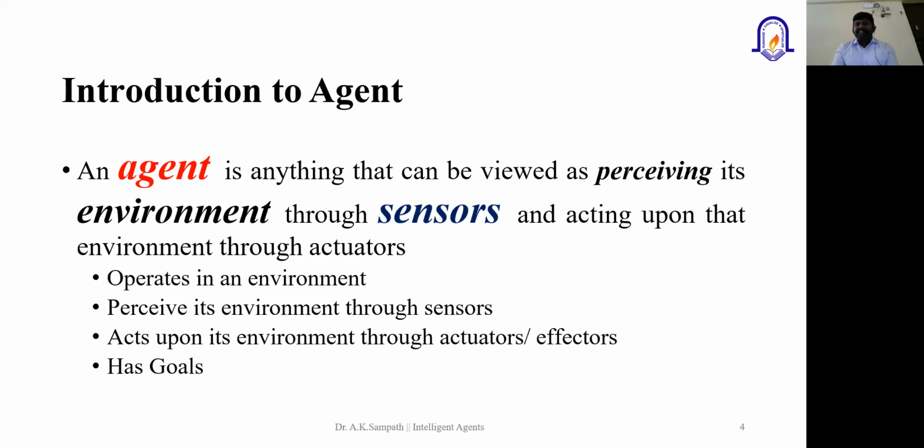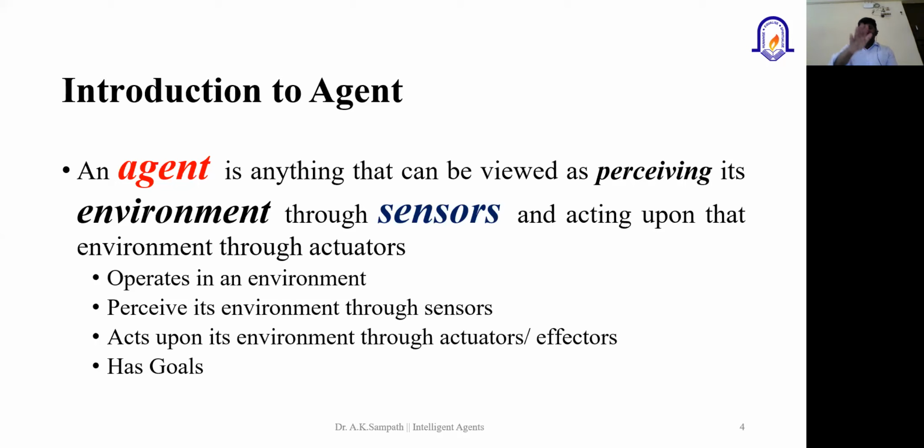Again, how will the signal be identified, whether the signal is red, green, or orange? So we may build a high quality camera that will keep on sensing the signals, right? After sensing, the color will be recognized immediately. That signal will be immediately passed to the master controller. So depending upon the signal color, it may take a decision and act upon its environment through the actuators or effectors.